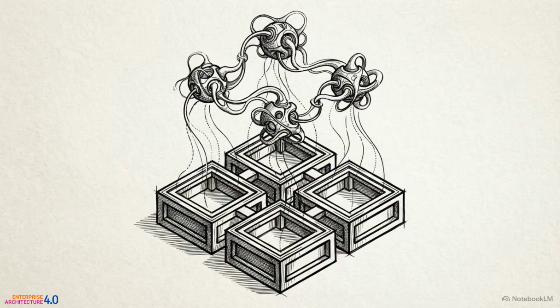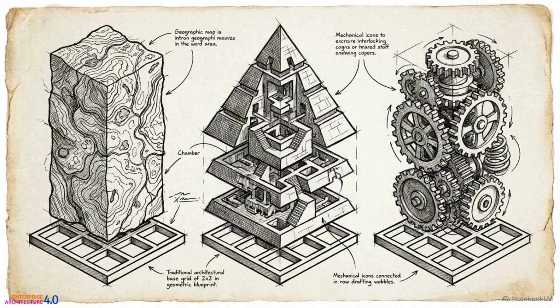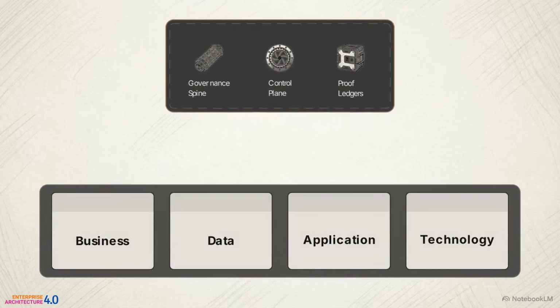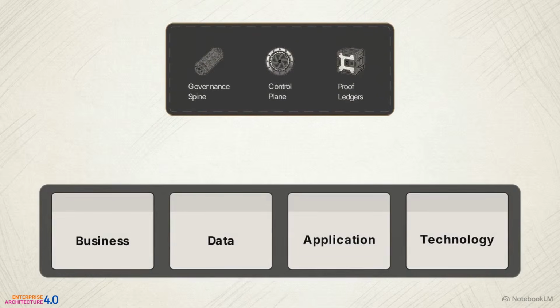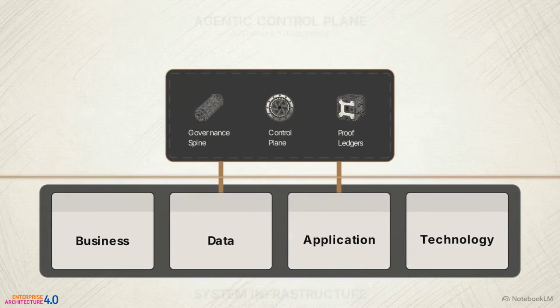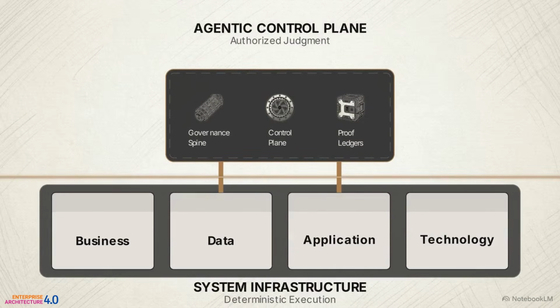The introduction of a runtime control plane does not make traditional enterprise architecture obsolete. The relationship is layered, not adversarial. Organizations still require TOGAF for capability mapping, portfolio prioritization, and business alignment. The standard TOGAF domains form the structural base of the enterprise stack. The agentic architecture, the governance spine, control plane, and proof ledgers, locks directly on top. A clear gap separates the two. The bottom governs deterministic execution, while the top governs authorized judgment.